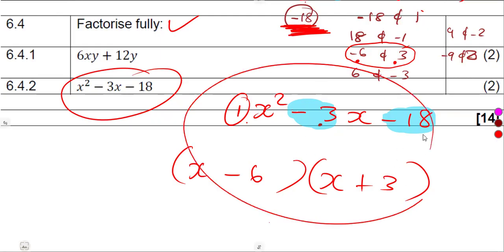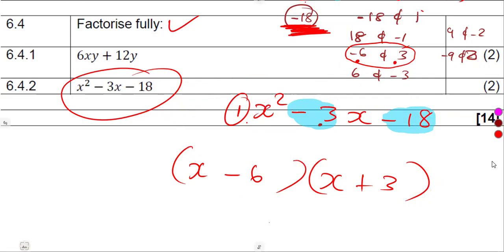Then you ask yourself this, where am I going to have the sum, which is going to give us what is on the middle term, which is the -3.